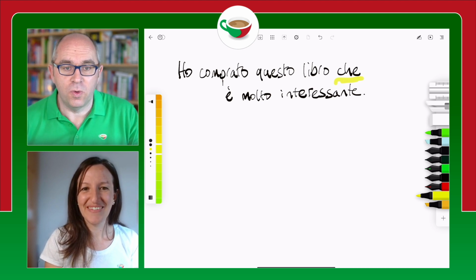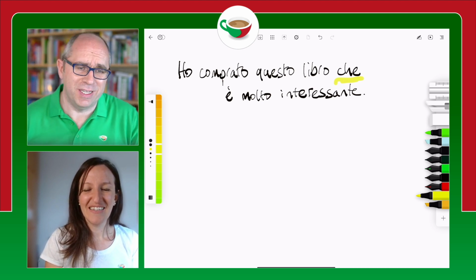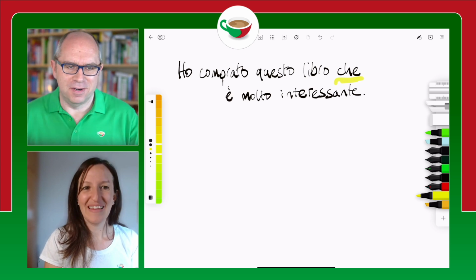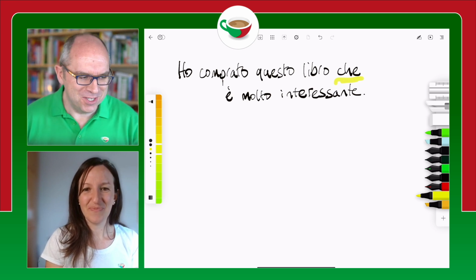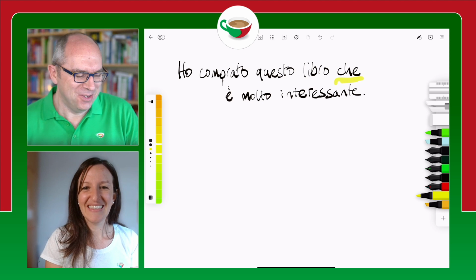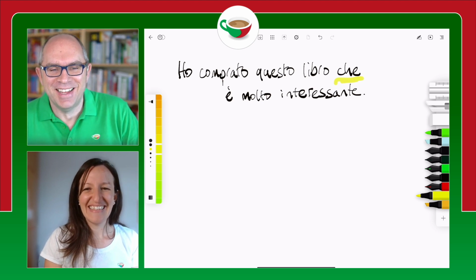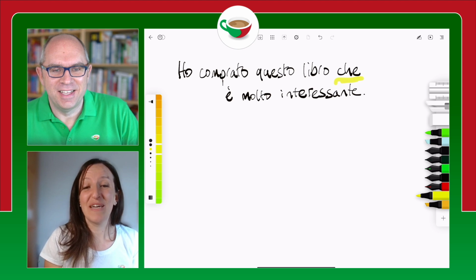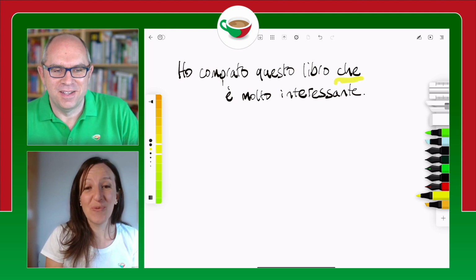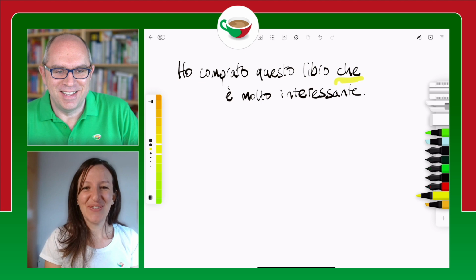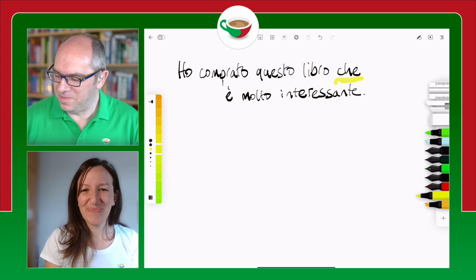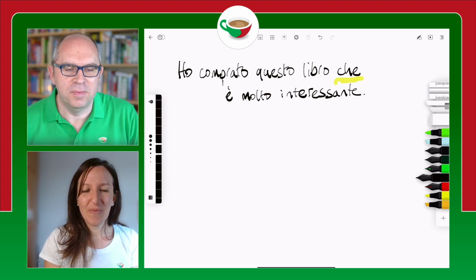I have bought this book, which is very interesting, or that is very interesting. There are differences in which and that, depending on which region of English speaker you are. Sì, but the good thing about che is that it translates which, that, whom, so it's very handy to use. Absolutely. Okay, let's take another example.